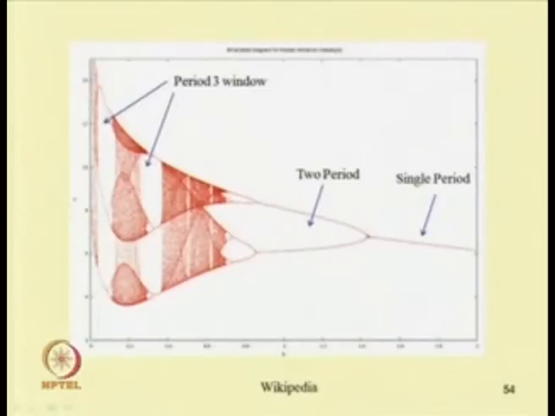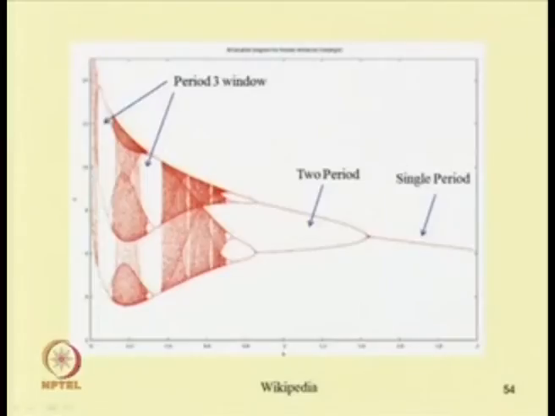And here you can see there are some windows. In this case 1, 2, 3, 4, 5, 6: it is connected at these 6 points. In this case you can see these are the period 3 windows, so only at 3 points it is connected. In this range we are getting only 3 points, but here we are getting several points.